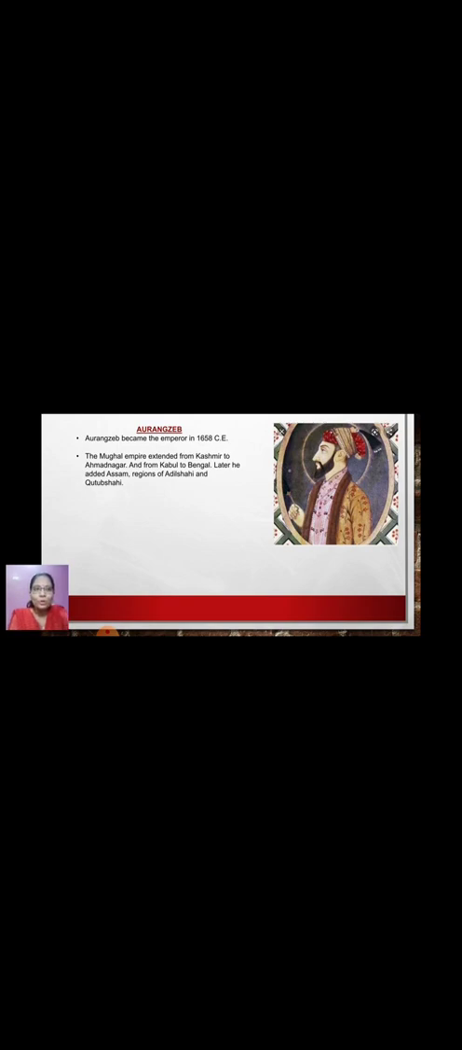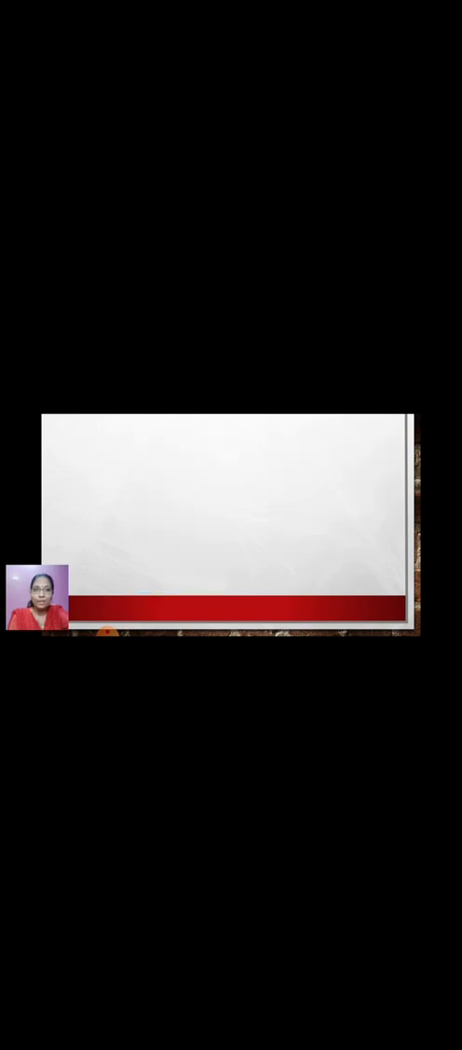We'll get a picture of the Mughal Empire through this map over here. You can see the major portion which is covered. That was the Mughal Empire, which was under the control of Aurangzeb. It was not easy for Aurangzeb to get control over all these regions. He had to face conflicts with many powers as well. Who were these powers? We'll be learning ahead.